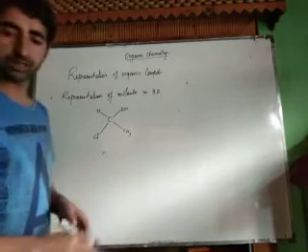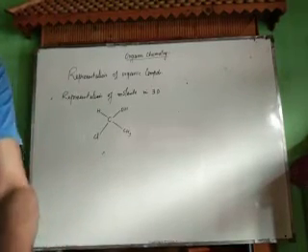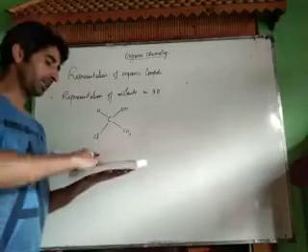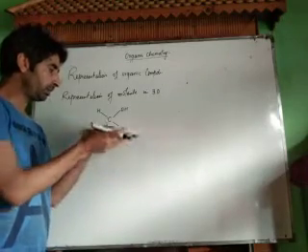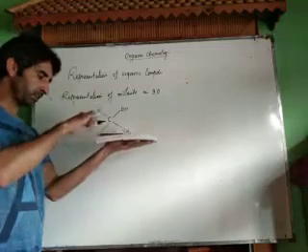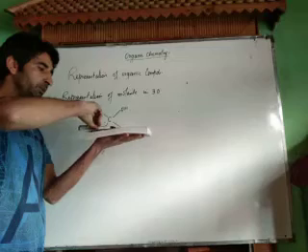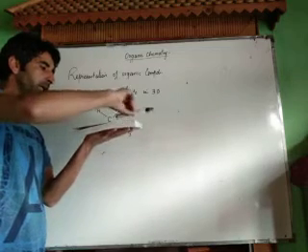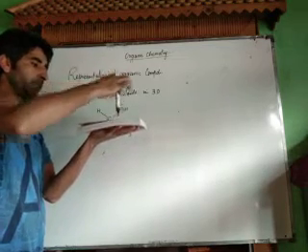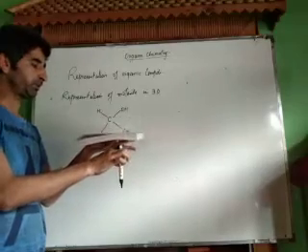Now how do we know that this carbon lies in the plane, and that on this plane there is a group at this side and one more over here, meaning two groups are present in the plane? One group is present above the plane and the other group is present below the plane.